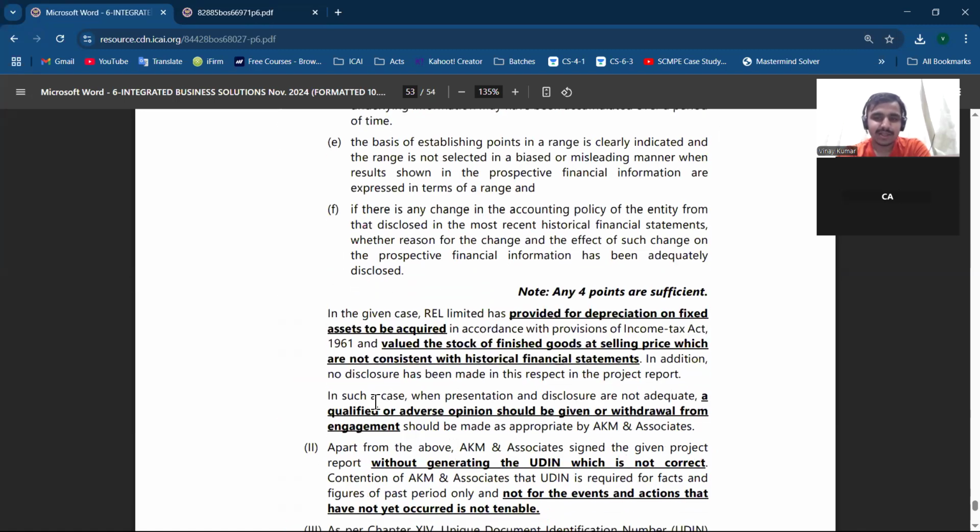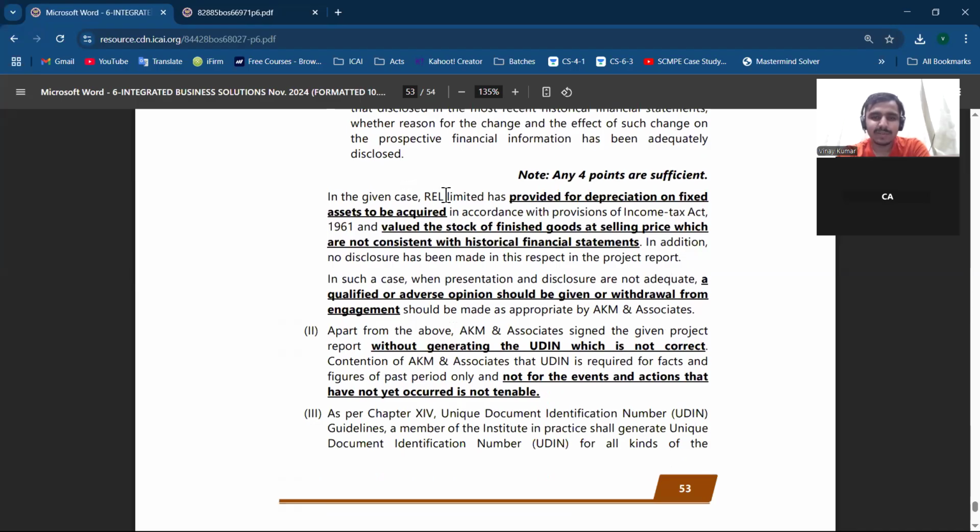Any four points you can write. Then on the basis of that, provide the description of the fixed assets required in the question and the value of the stock. The case facts are not consistent with the historical financial statement. In addition, no disclosure was also made. In such a case, a qualified or adverse conclusion will be given. So now you have to present what it will impact.